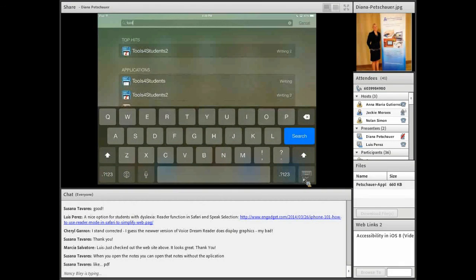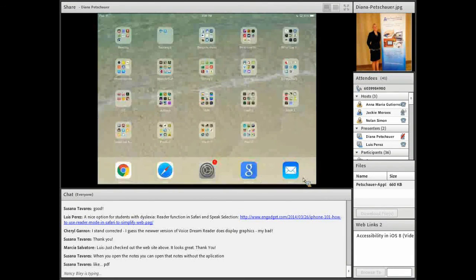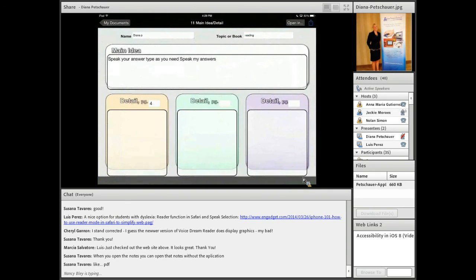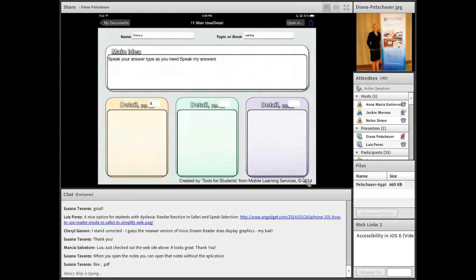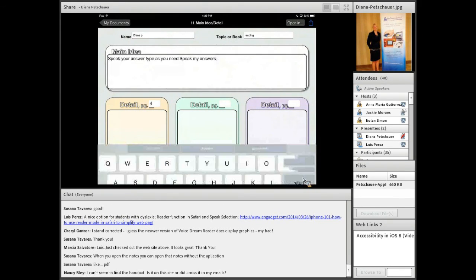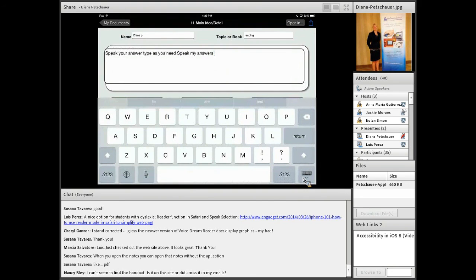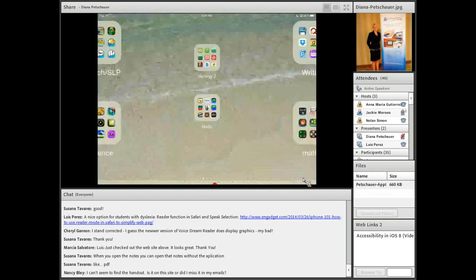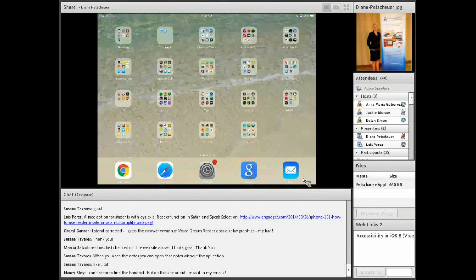And Tools for Students and Tools for Students 2 each have 25 graphic organizers. Tools for Students 2 has 25 more, and you can create your own. So for example, Main Idea, again, for the typical graphic organizers that your students are using to organize thoughts and so forth before they write a paper, tap anywhere in here, use the keyboard or accessibility features that we spoke of, and then you can email this, print it out, save it as a PDF, link it to Google Drive, etc. And there's also some great brainstorming apps to write with word banks, such as Quicker Sentences.